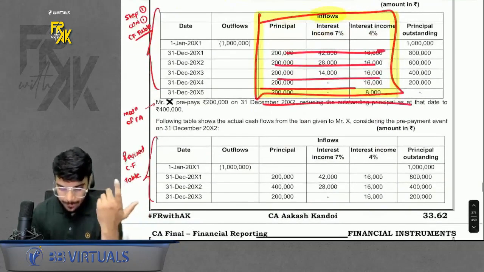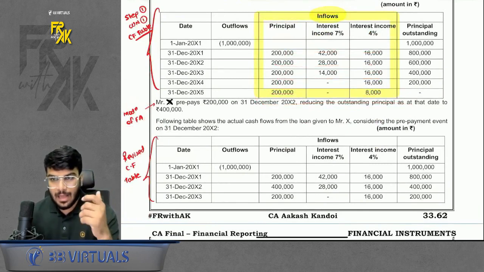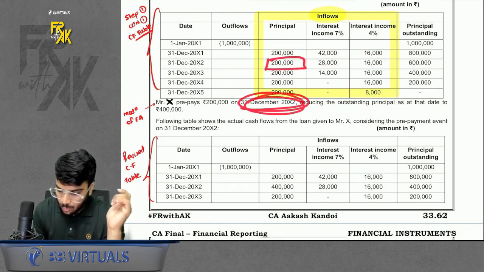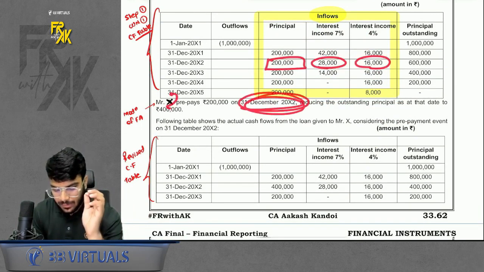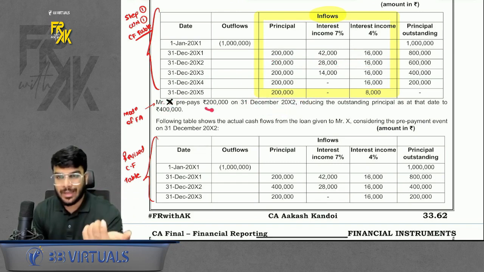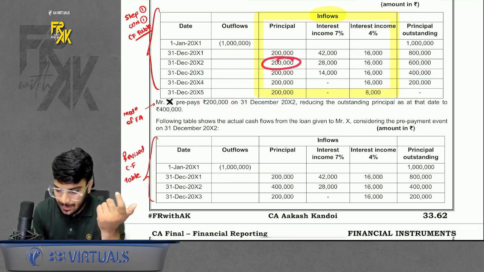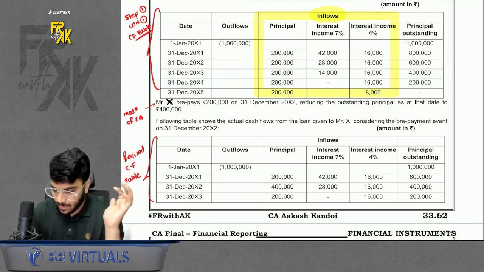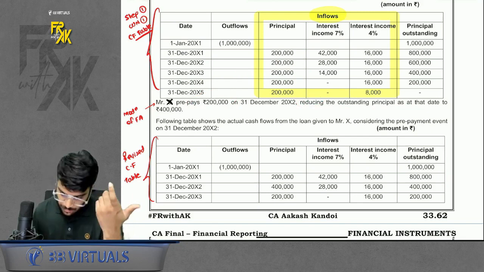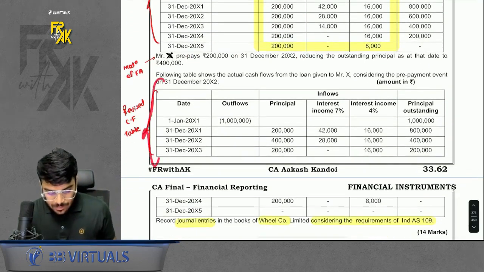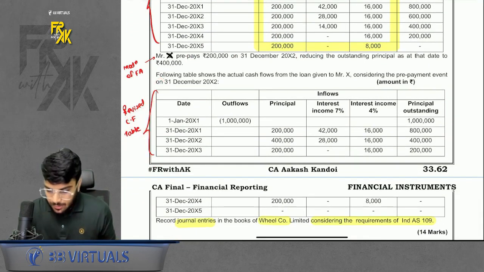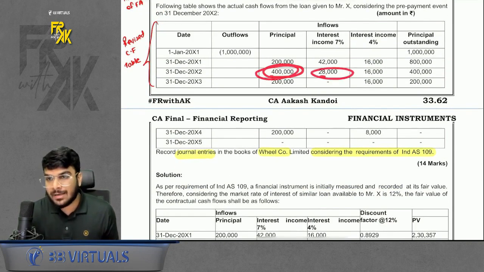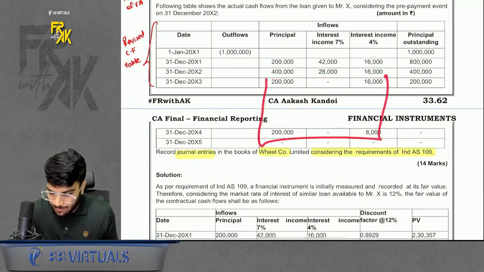Okay. Then some modification happens. How does the modification happen? At the end of the second year, we had to repay 2 lakhs plus the interest, but the employee prepays extra 2 lakhs. So instead of making 2 lakhs principal repayment, he makes 4 lakhs principal repayment. So he prepays 2 extra lakhs, reducing the outstanding principal as on that date. Then the revised cash flows are also given. Because you are repaying early, as per the revised terms, only this much is pending after modification.